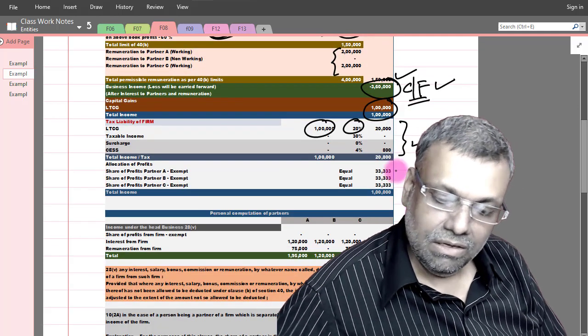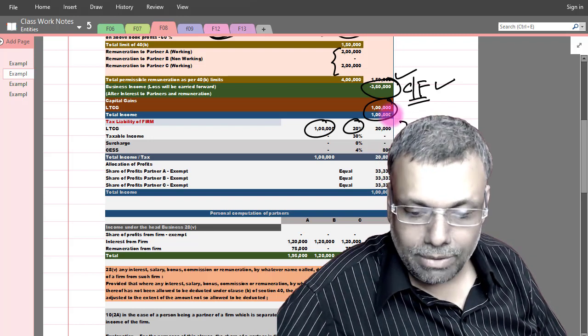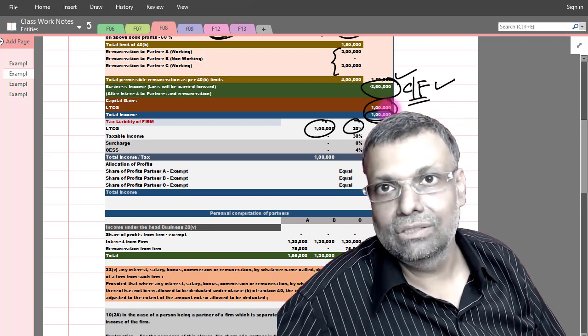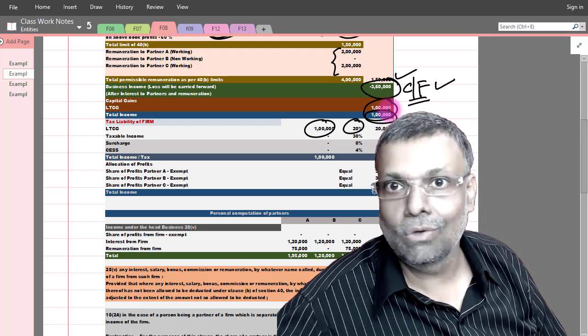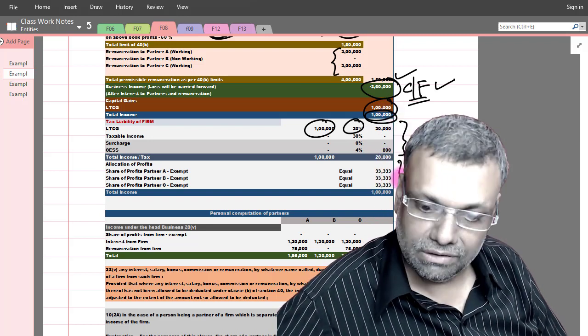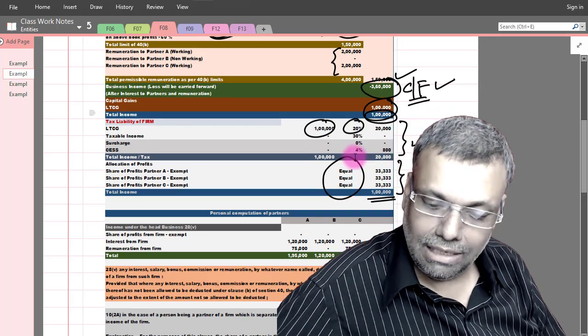Now I will have to allocate my share. So this is the step for allocation. My taxable income is 1 lakh, and that taxable income I'll have to allocate. Keep in mind that this is not done as per books. It is all taxable figures. I have done the allocation assuming that the share is equal, so it is an equal allocation.